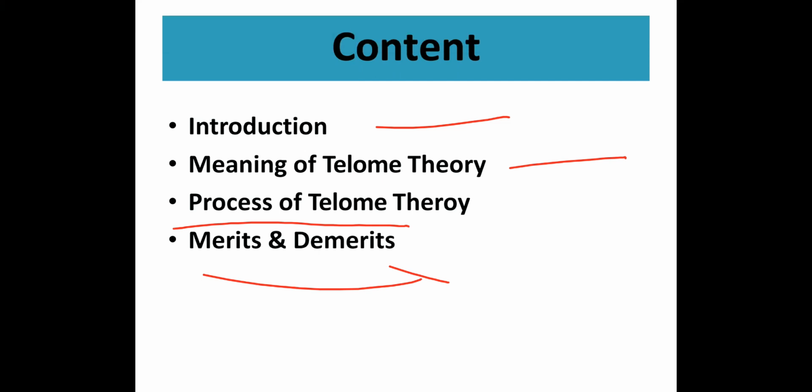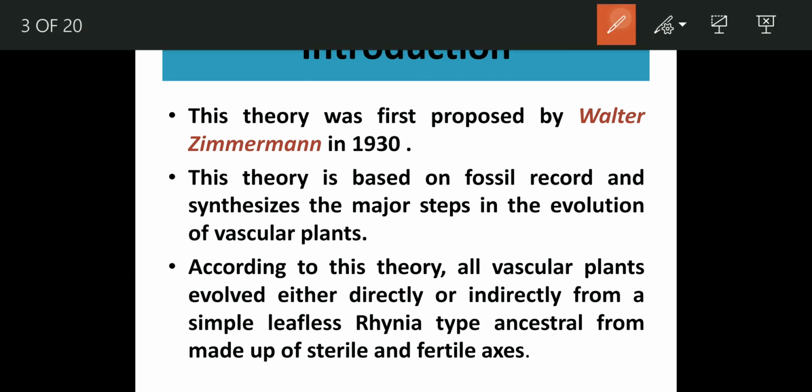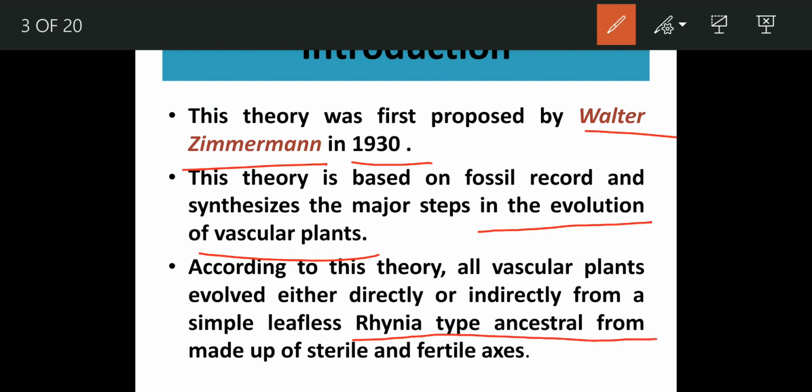Now moving towards the introduction. I have already mentioned, it was Walter Zimmerman in 1930 who gave this telome theory. This theory is based on the steps in the evolution of vascular plants, how these vascular plants have evolved. According to this theory, all the vascular plants, whether they have evolved directly or indirectly, have evolved from a Rhynia type ancestral form, due to the formation of some fertile axes and some sterile axes.